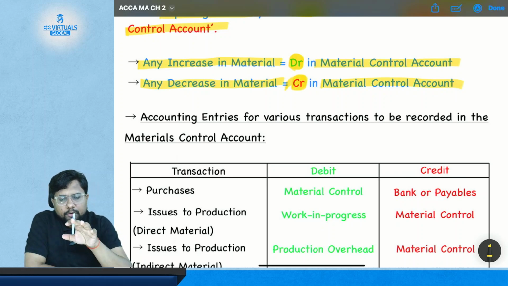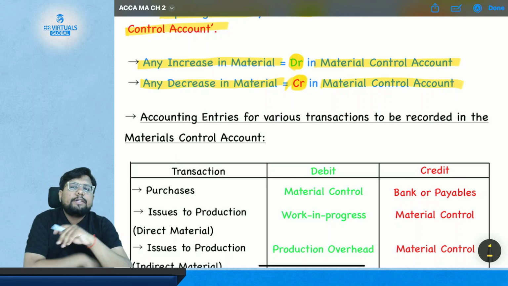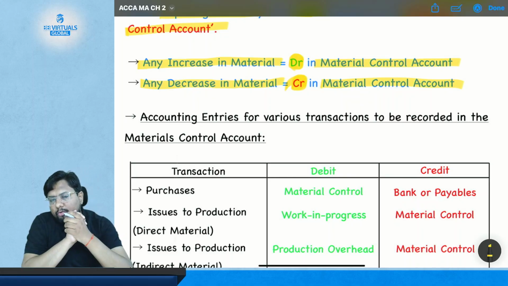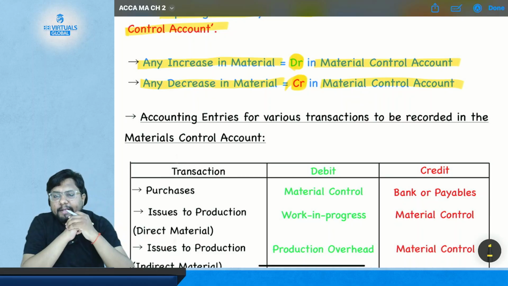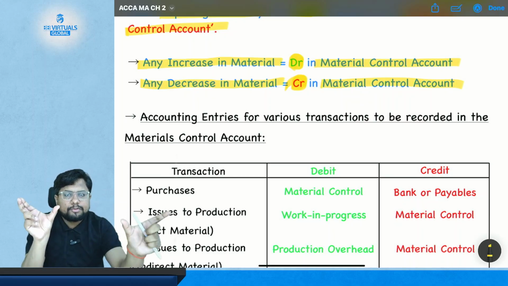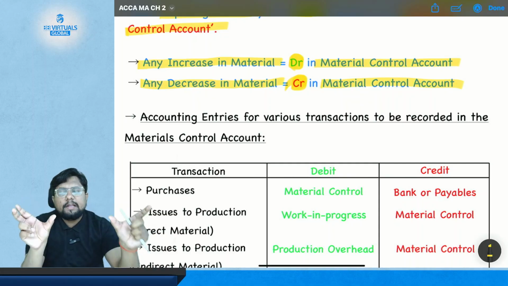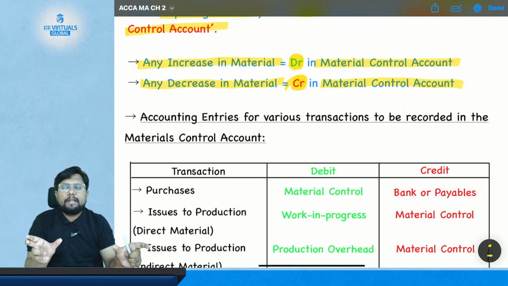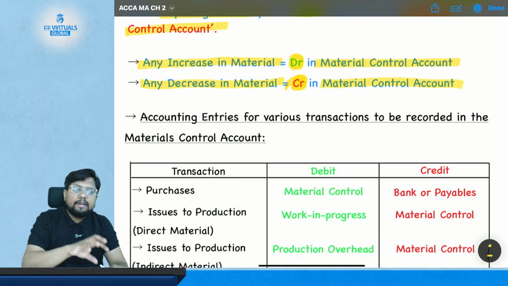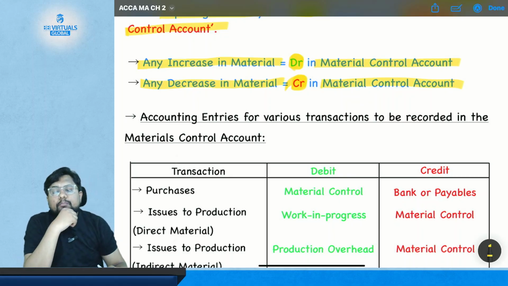Very simple. The simple logic is that material is a part of your inventory, inventory is a part of current assets, and current assets are a part of assets. That means material is equal to asset, and an asset has a debit balance, so material also has a debit balance. If there is any opening inventory of the material, it will have a debit balance.